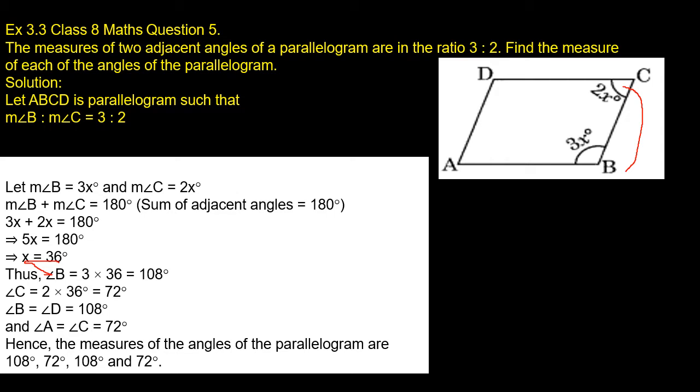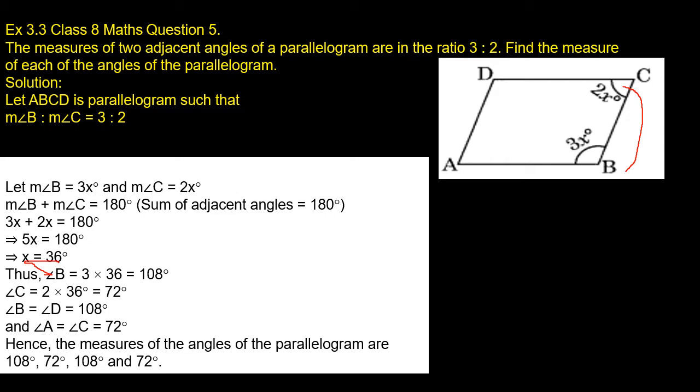Then the measure of angle C is equal to 2x. That means 2 into 36. 36 2s are 72 degrees. So the measure of angle C is 2x, and 2x means 2 times 36, which is 72 degrees. Here the measure of angle B is 108 degrees, and the measure of angle C is 72 degrees. Children, we got the measures of angle B and angle C.